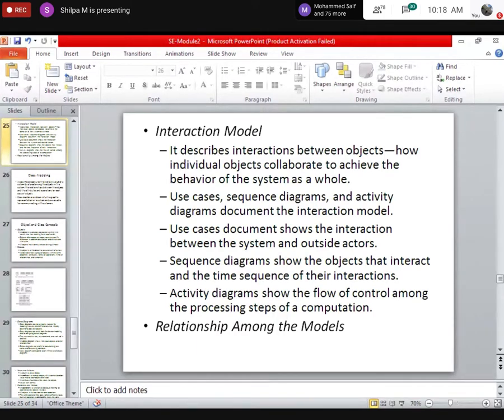Any doubts in this? Yes, you can go through the interaction diagram, 2 minutes. If any doubts you can ask, then we'll go to the next topic. Next topic also I have done most of the things. I think classes and objects I've explained you enough, right? Deepali, can you mute your phone? So please go through interaction model. If any doubts, let me know. I'll give you 2 minutes.